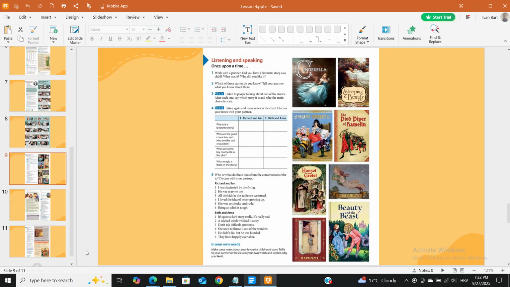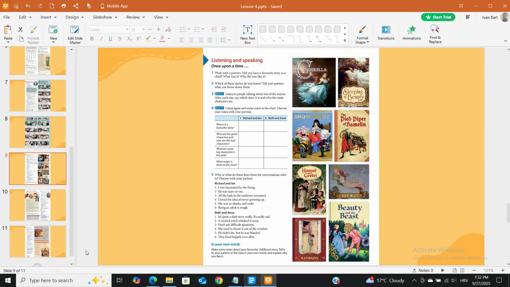Listen to people talking about two of the stories. After each one, say which story it is and who the main characters are. Listen again and make notes in the chart. Discuss your notes with your partner. Cinderella. Sleeping Beauty. Pied Piper of Hamelin. Snow White. Why is it a favorite story? Who are the good characters and who are the bad characters? What are some key moments in the plot? What magic is there in the story?